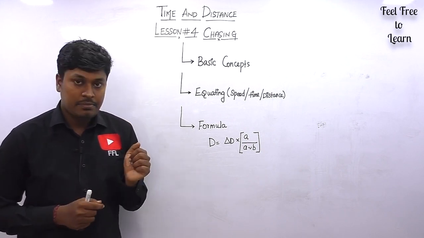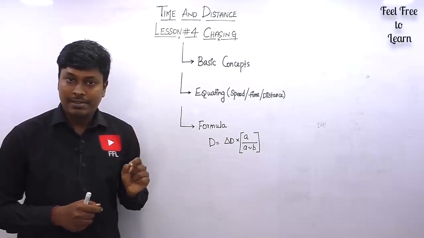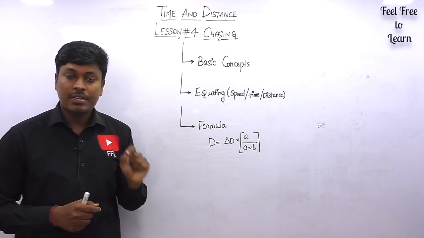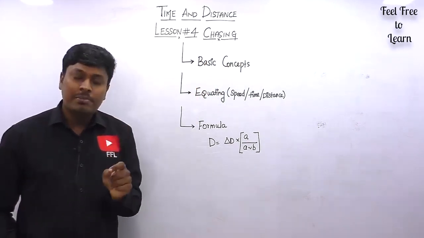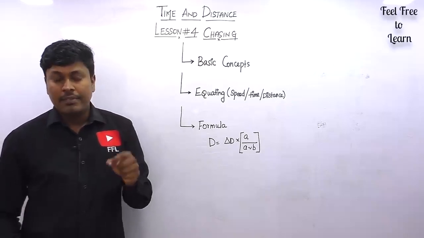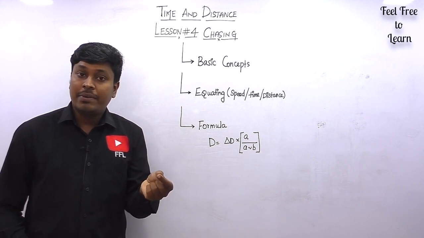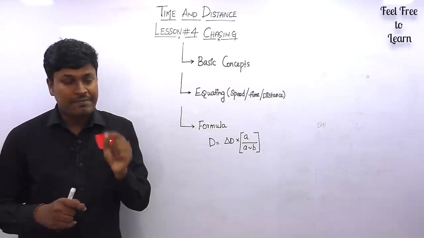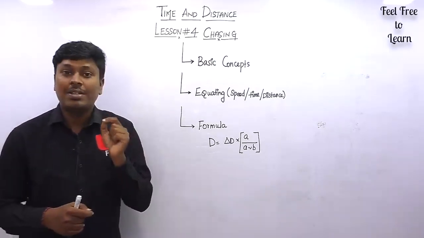So in this lesson number 4 on the topic time and distance, totally we are going to solve 6 questions, and all the 6 questions are going to be on the concept called chasing. Remember that the concept based on chasing is most important in the topic time and distance. If you are going for any medium level competitive exam or tough level IT sector interviews, in the aptitude section you will definitely see a question in the topic time and distance that is based on chasing.